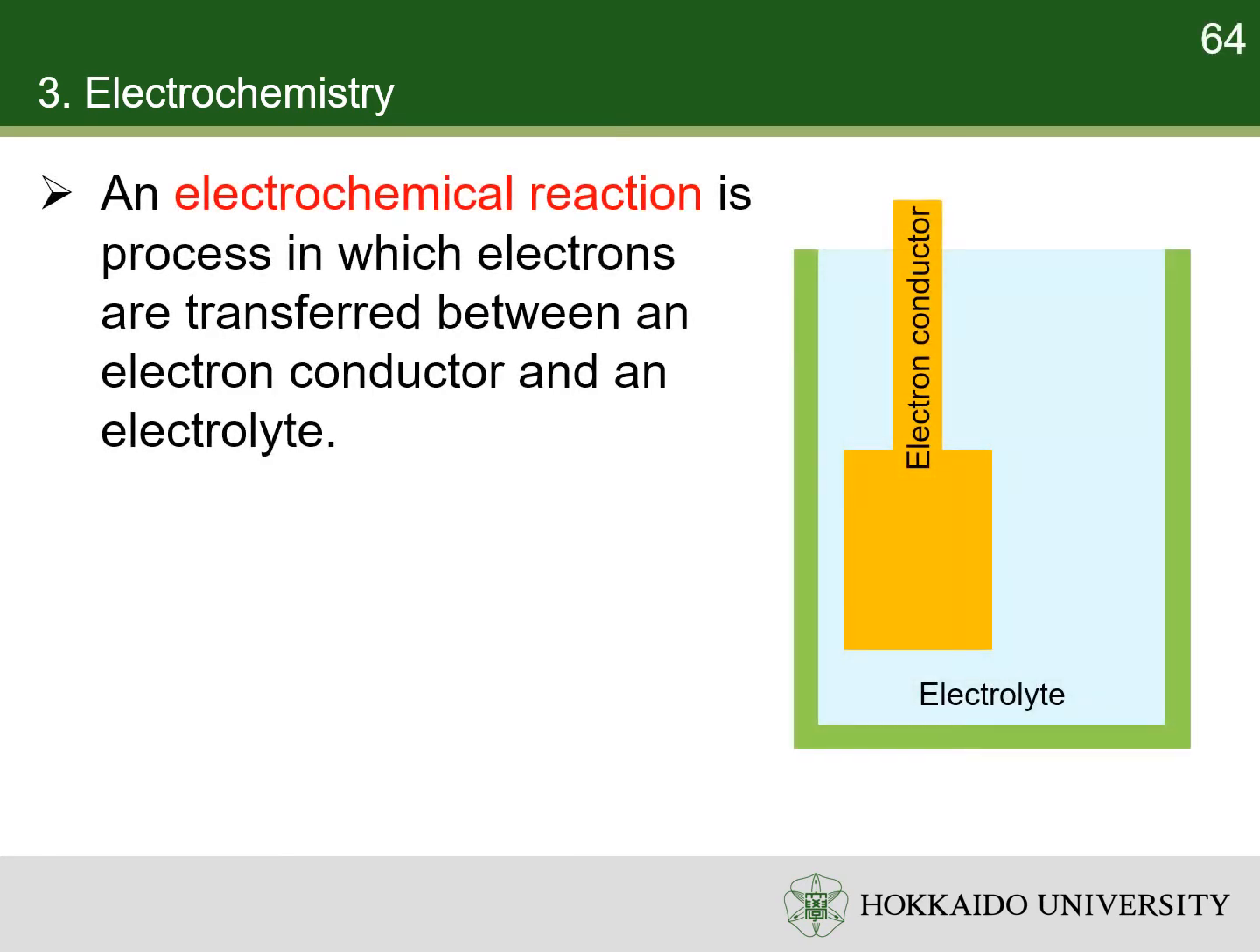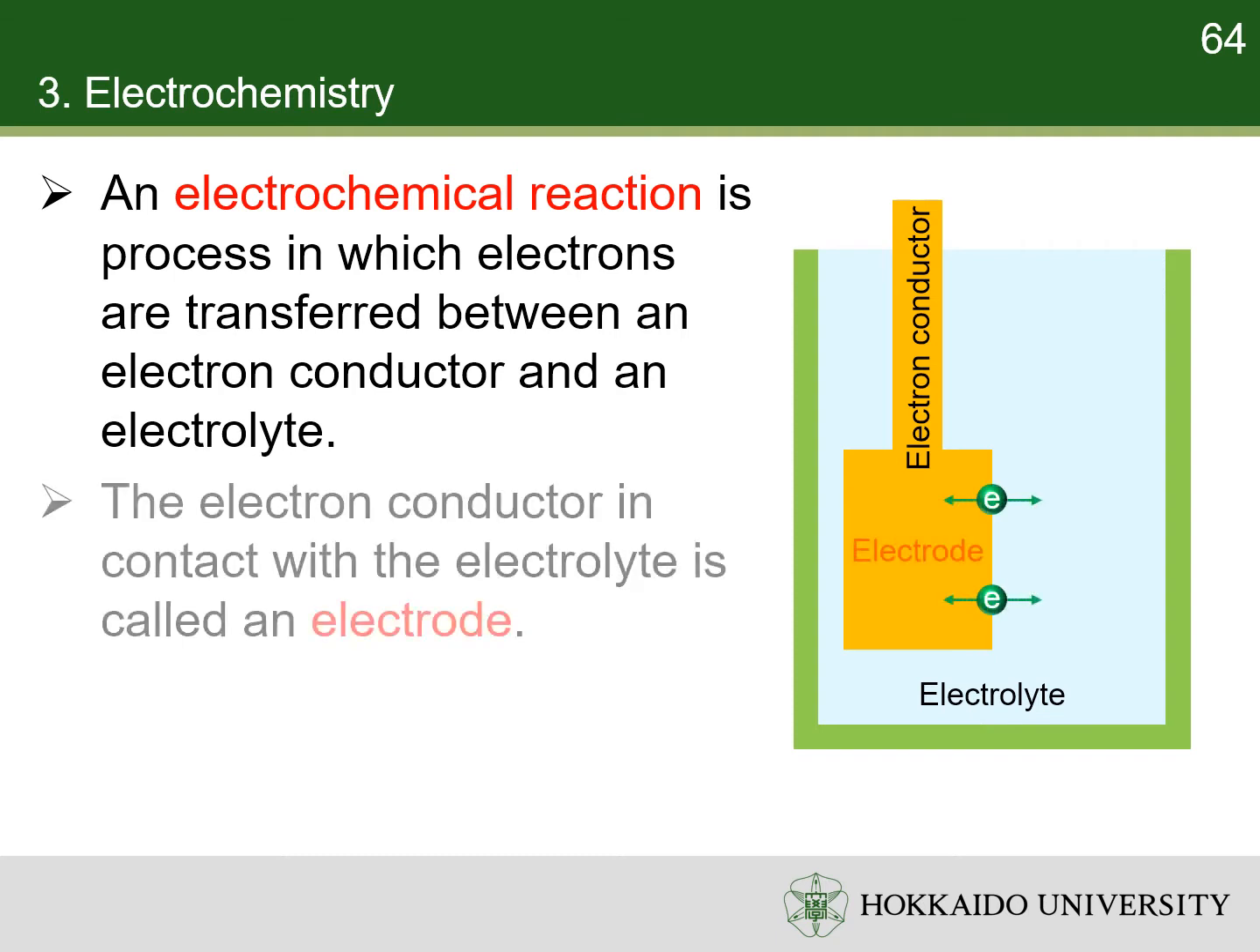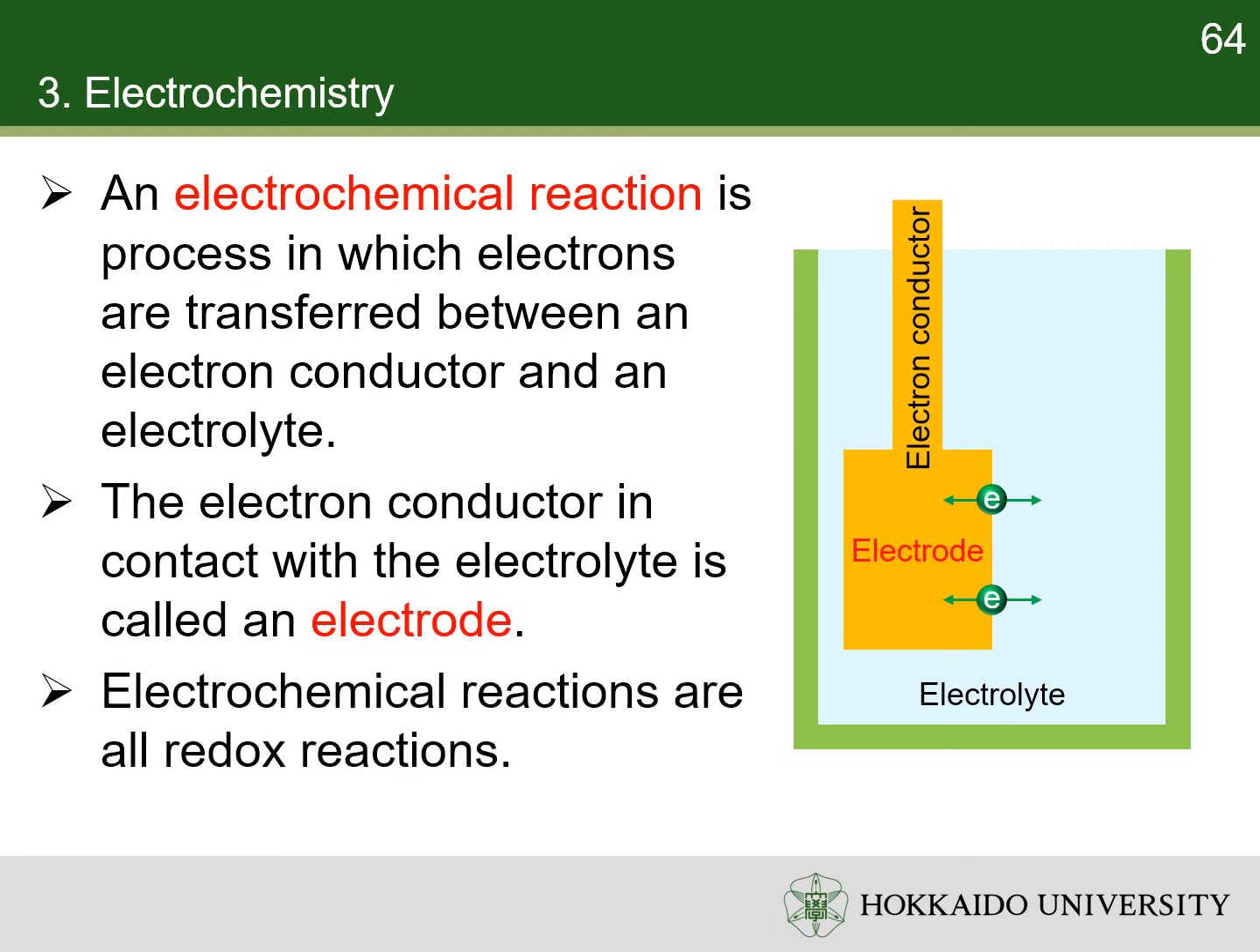An electrochemical reaction is a process in which electrons are transferred between an electron conductor and an electrolyte. The electron conductor in contact with the electrolyte is called an electrode. Since electrolytes are not electron conductors, an electrochemical reaction must be an oxidation or reduction reaction, which takes place at the interface between the electrode and the electrolyte. The reactants and products can be either on the electrode or in the electrolyte.